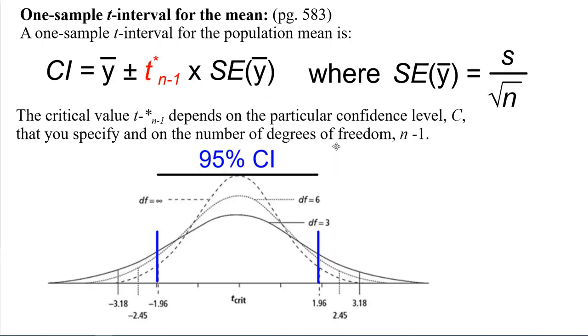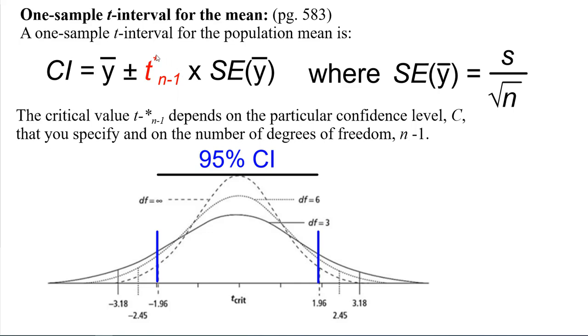All right, so the one sample t interval for the mean. A confidence interval is centered at our sample mean plus or minus the t critical value. Now this is not the z star critical value. This is now a t star, and that's parameterized by whatever value comes from the calculator when we use the inverse t function for like 90% confidence, 99% or 95% or something like that.